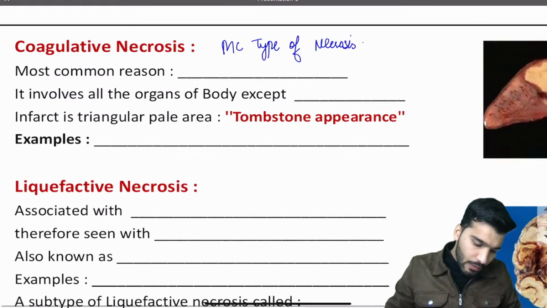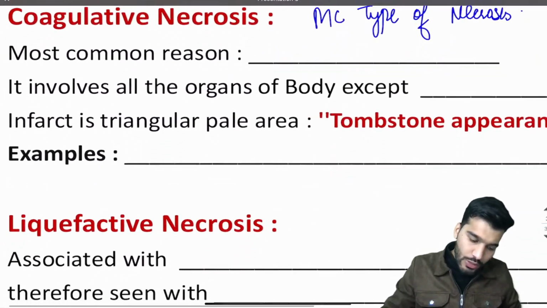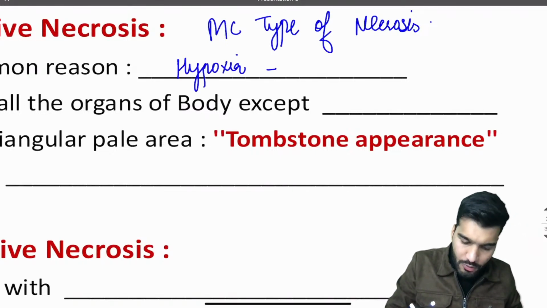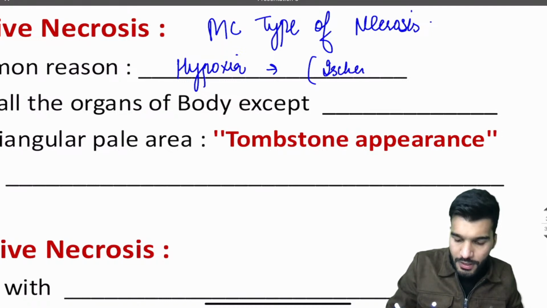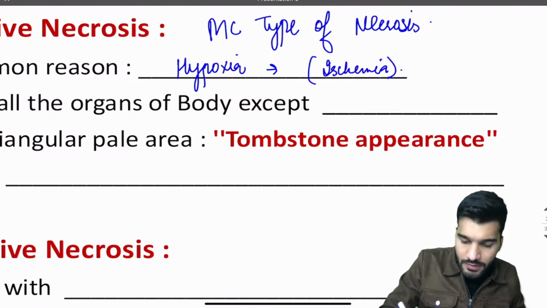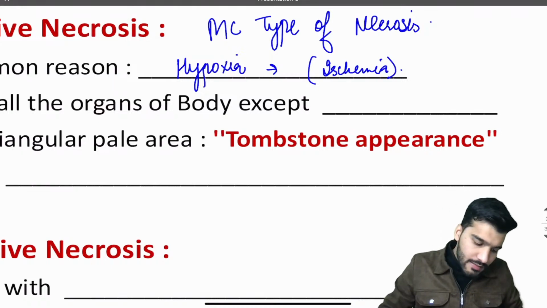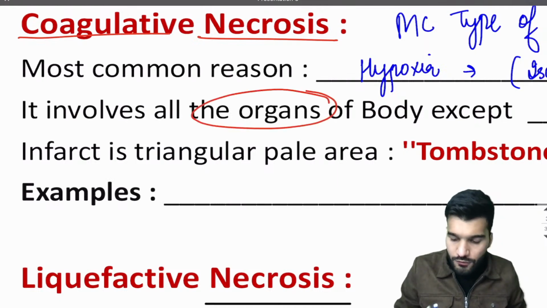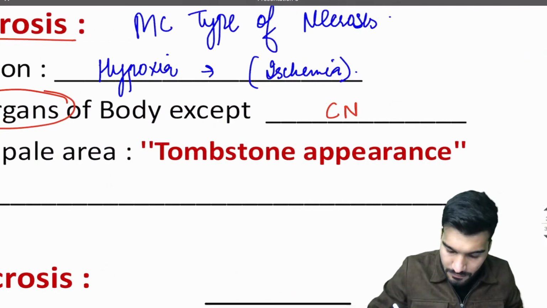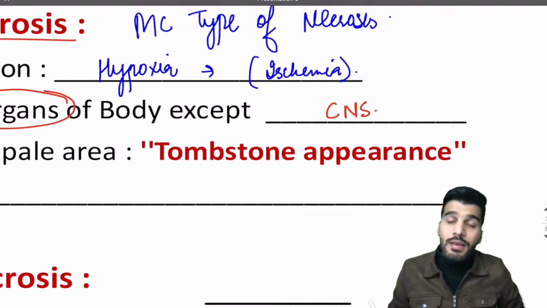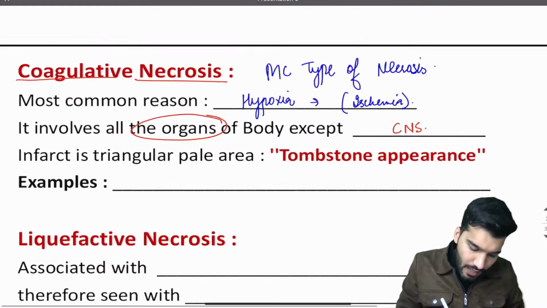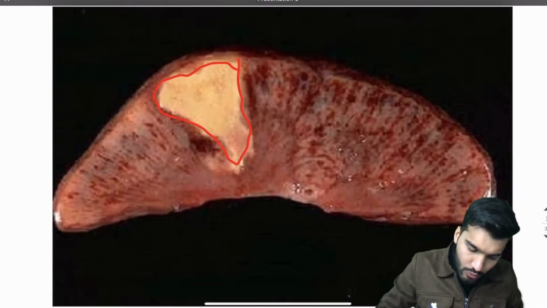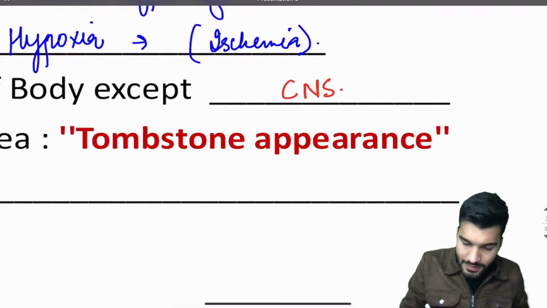Now the most common reason for this coagulative type of necrosis is hypoxia. Hypoxia occurs due to the lack of blood supply to the particular organ, that is called ischemia, okay. And this coagulative necrosis is seen in all the organs of the body except the CNS, and the infarct is a triangular pale area. This triangular pale area gives the appearance of a tombstone. Which appearance is it, guys? This is called the tombstone appearance.